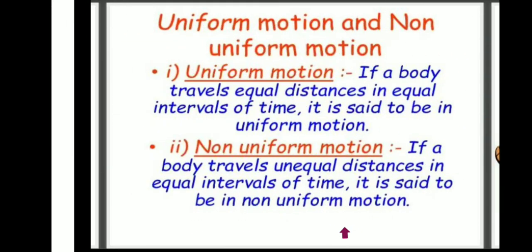Two types of motion: uniform motion and non-uniform motion. If a body travels equal distances in equal intervals of time, it is said to be in uniform motion. If a body travels unequal distances in equal intervals of time, it is said to be in non-uniform motion.